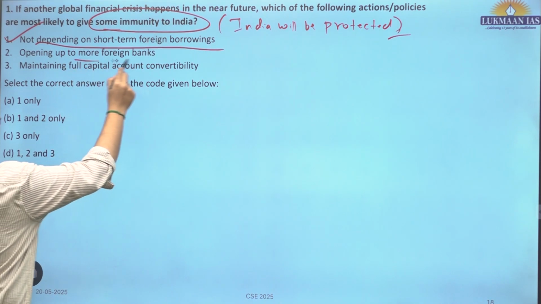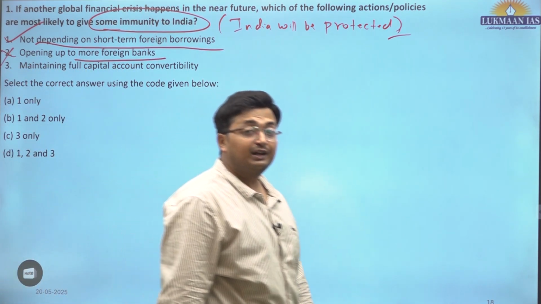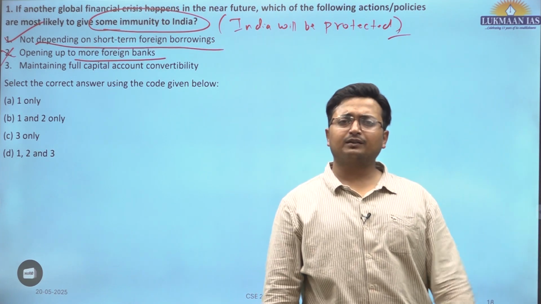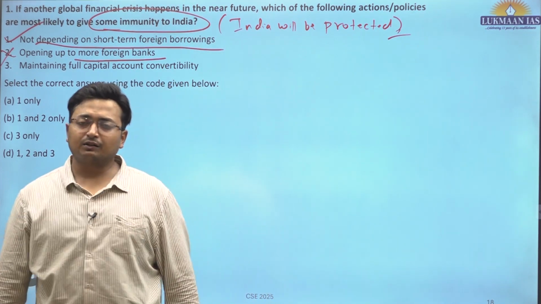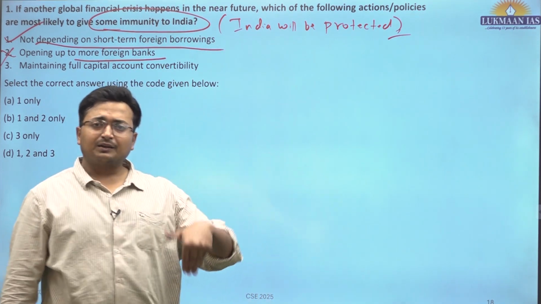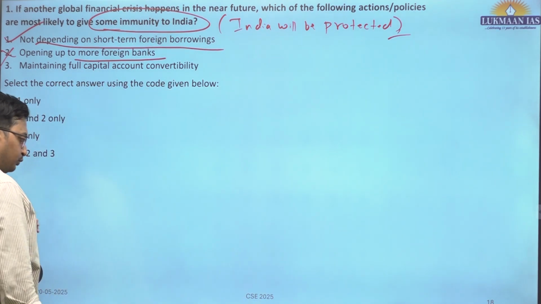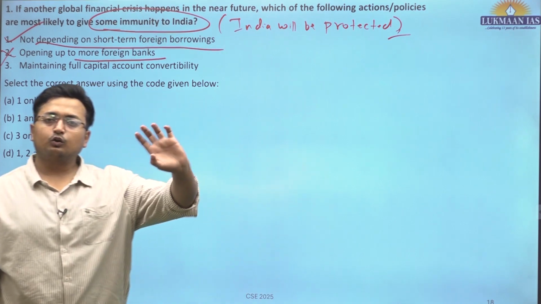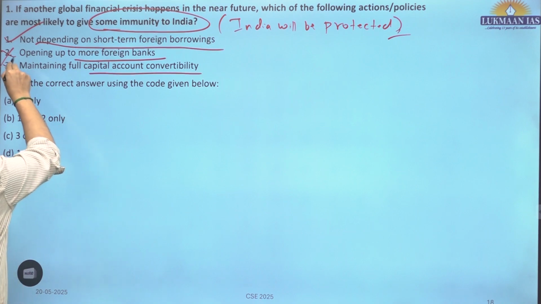If opening up of more foreign banks, this is incorrect because foreign banks would start failing. Because of the financial crisis, they may start failing like Lehman Brothers failed in 2008. It may so happen that other foreign banks may fail and Indian subsidiaries would also feel the heat. They may also start failing. So that is why this is not a prudent step, because this would lead to exposure of India to the global financial crisis.